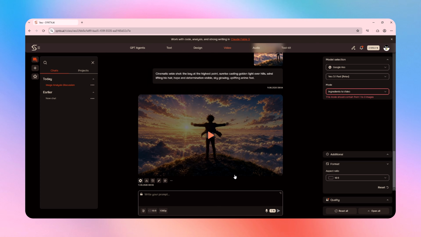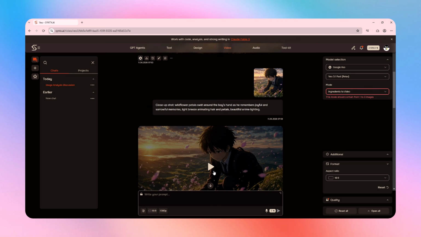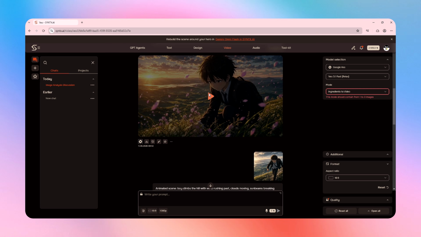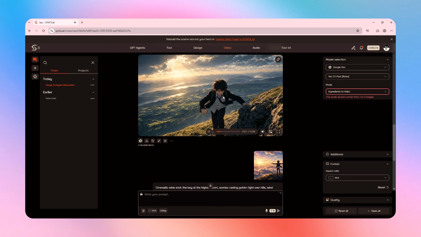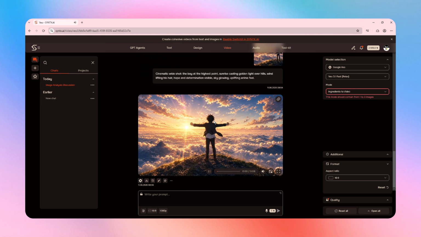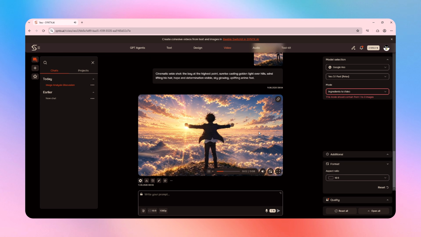Just like that, all 4 scenes are transformed into high-quality animated videos. The second scene adds magical glowing lights, the third captures the character's journey across the hills, and the final scene delivers an emotional cinematic ending above the clouds.